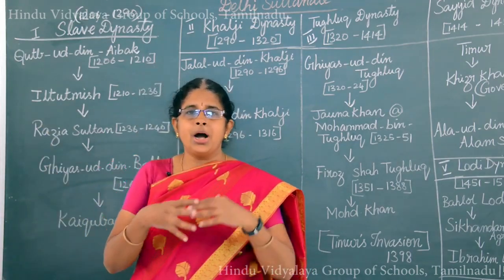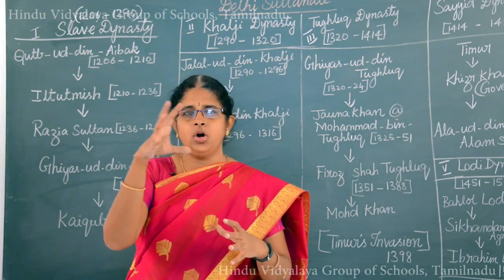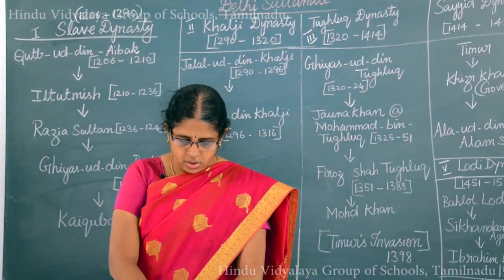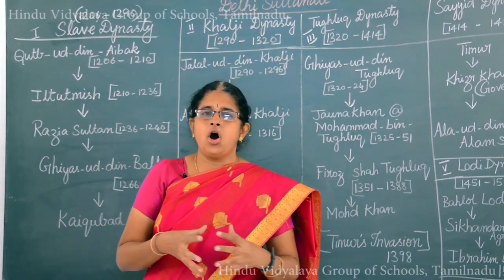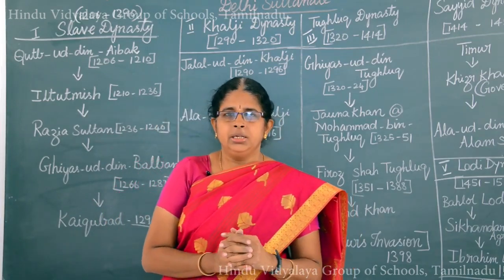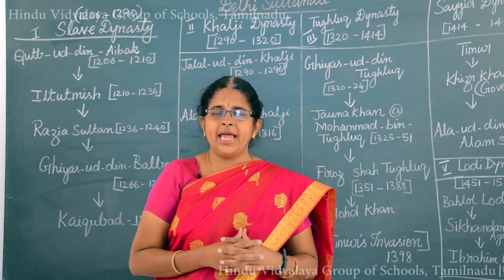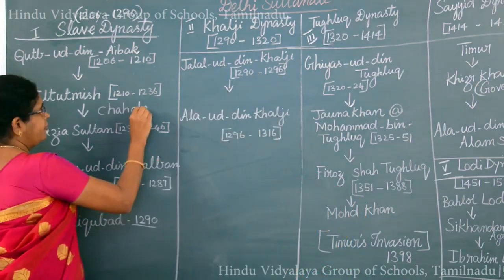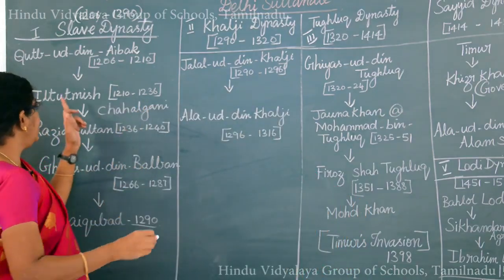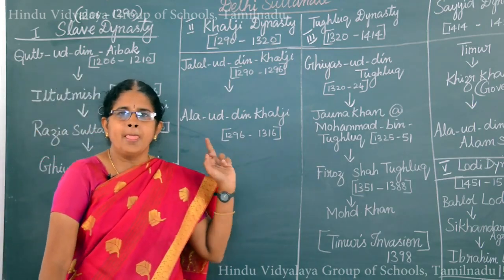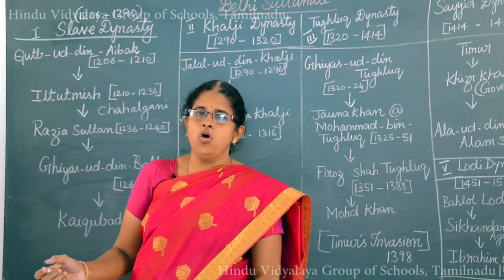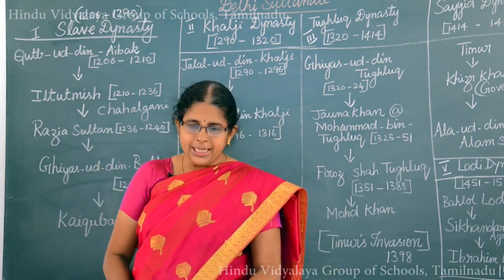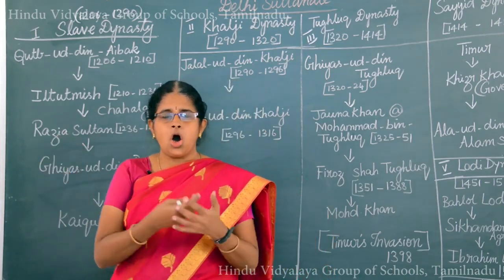During his time, the Mongols, who belong to Mongolia, that is near the China region, posed a threat to Iltutmish. Okay, so for that he organized an army of 40. He selected 40 nobles who were capable of withstanding the Mongols. They are called by the name Chehal Gani, the 40, said to be created by Iltutmish to counter-attack the Mongols, and he also built forts to protect himself from the Mongolian attack. And Iltutmish granted iktas to the army persons.